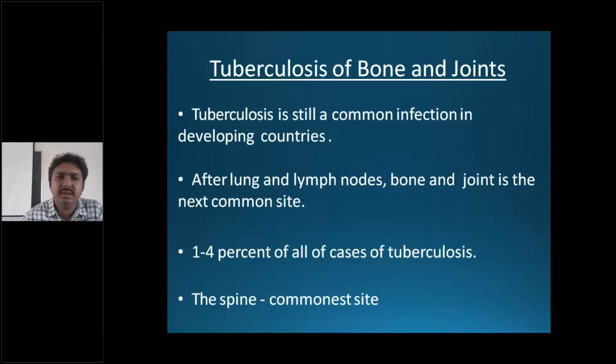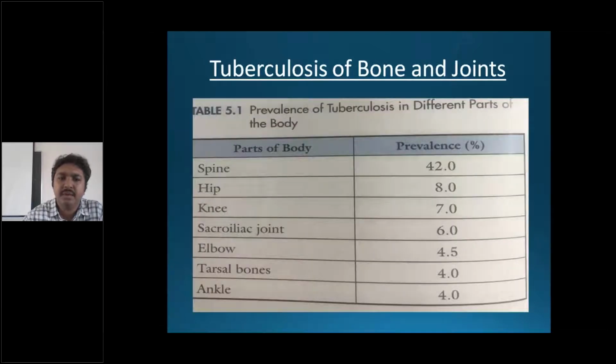Tuberculosis of bones and joints. Tuberculosis is still a common infection in developing countries. After lung and lymph nodes, bone and joint is the next common site. First being the lungs, second being the lymph nodes. Out of bone and joint TB, the spine is the commonest site, and out of all cases of tuberculosis, only 1 to 4% are bone and joint tuberculosis.